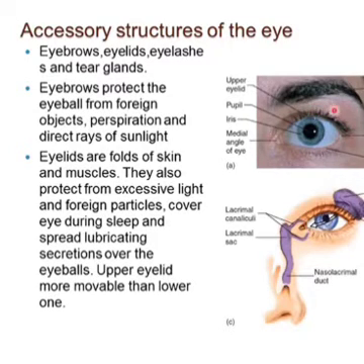Now these eyelids are folds of skin. We keep on closing and opening our eyelids. We all know that eyelids protect us from excessive light and from foreign particles. They always cover the eye when we are sleeping. When there is excessive light or excessive dust, they protect us from all those things. Now when we close our eyelids, what happens? The tears inside our eye, which act as a lubricating secretion, are spread over the eyeballs. And we all know that the upper eyelid is more movable than the lower one.